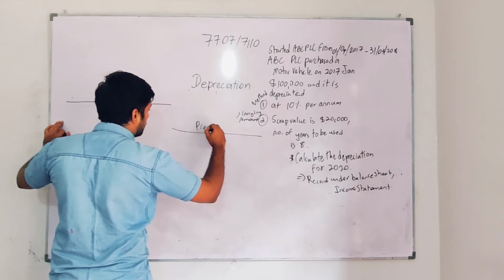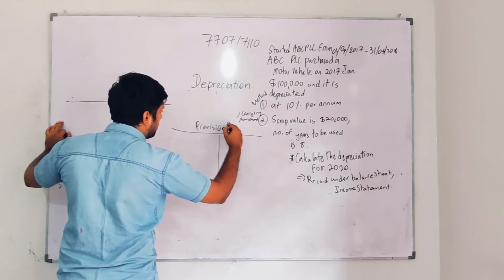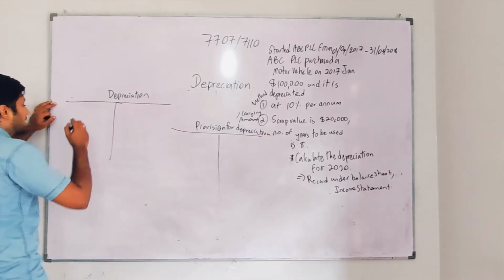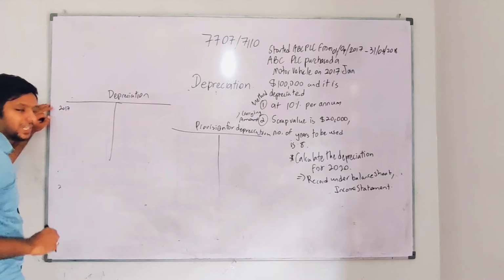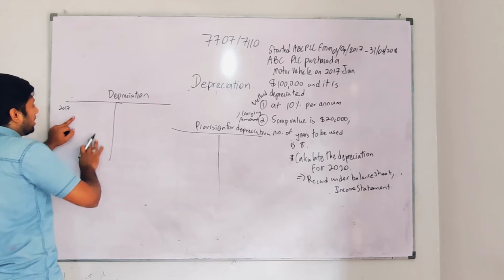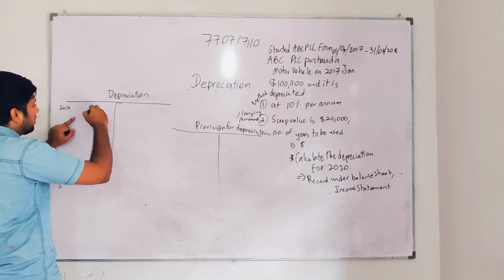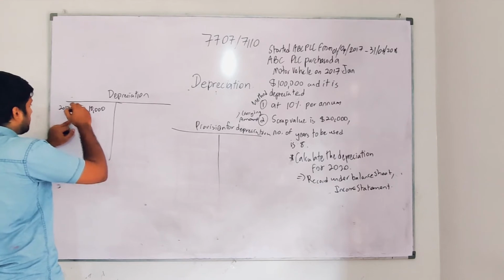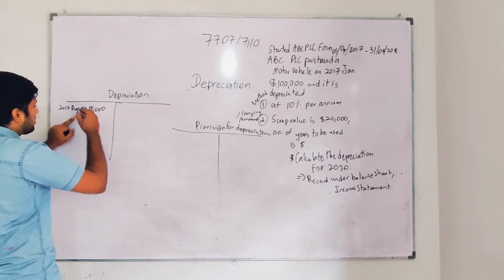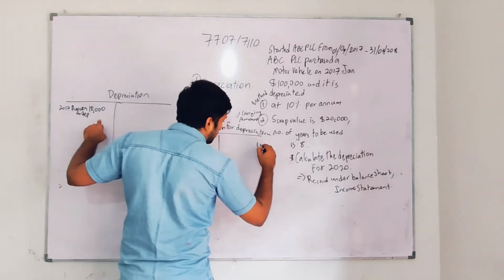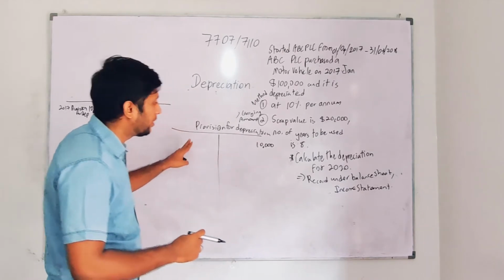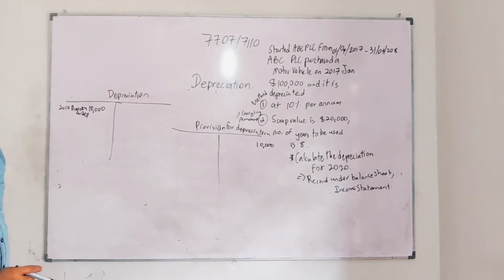Provision for depreciation has another name: we call it accumulated depreciation. So I'm going to write here depreciation for 2017. Depreciation is an expense, so I'm going to write it on the debit side. In 2017 it was how much? 10,000. I'll take this 10,000 as provision for depreciation here, and I'll record it on the credit side because this is accumulated depreciation. It's an accumulation. When you show it in the provision for depreciation account, you will always show it in this way.